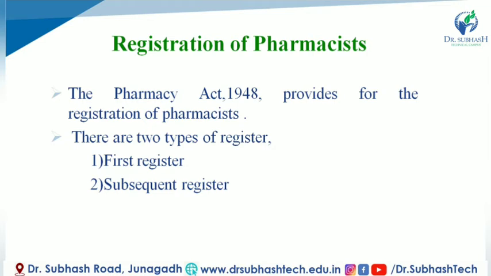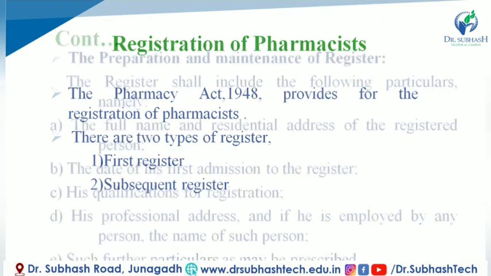What about registration of pharmacist? In registration of pharmacist, the Pharmacy Act 1948 provides for the registration of pharmacist. There are two types of register: first one is the first register, second one is the subsequent register. So what is the procedure for registration of pharmacist? According to the Pharmacy Act 1948, there are two types of register available for registration of pharmacist: the first register and the subsequent register.